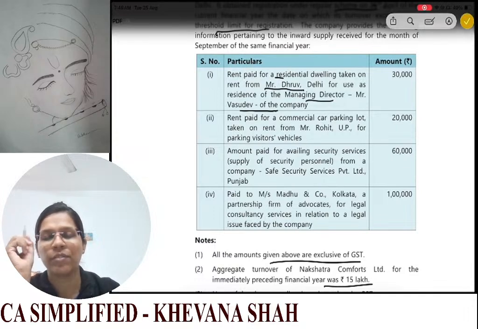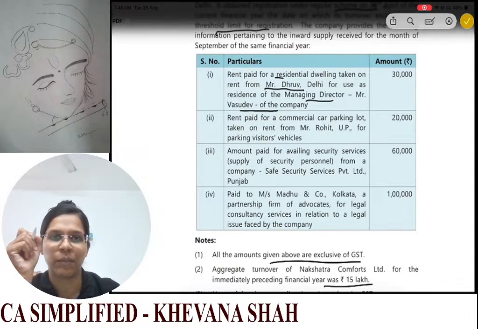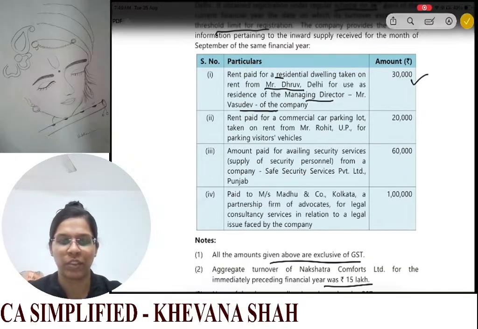Okay, so these will be taxable under your RCM provisions. RCM will be applicable for these cases. Now we have commercial parking. The rent given is 20,000 and this transaction is also covered under our RCM provisions specifically.